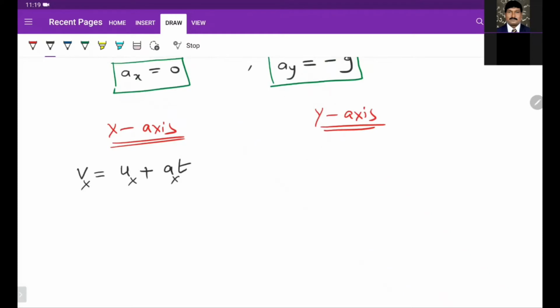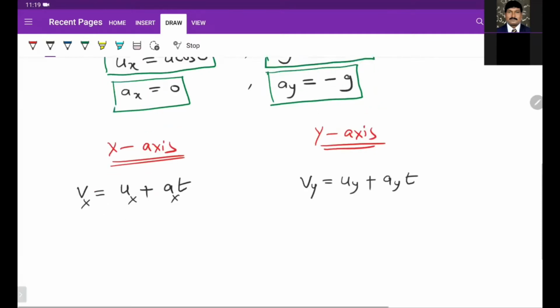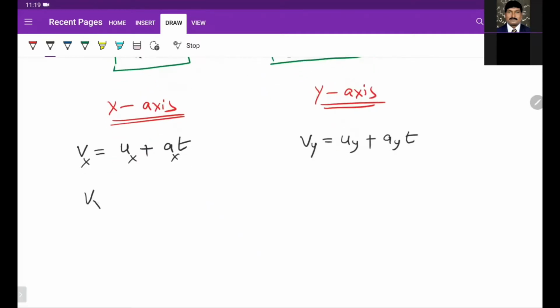Similarly, along y-axis, Vy is equal to Uy plus Ay into t. We can reduce this formula because we know the Ax value is 0. So finally we get Vx is equal to Ux. This is the first equation.